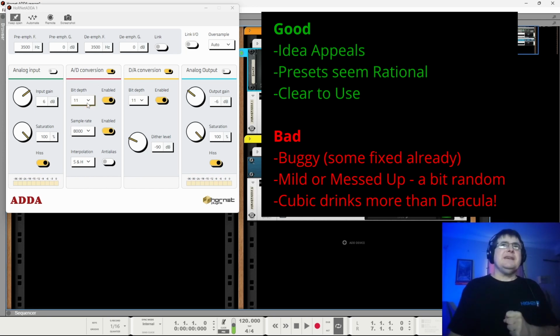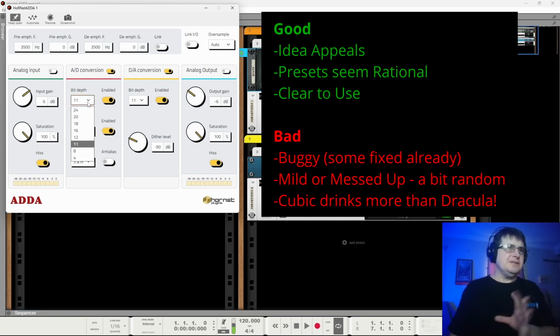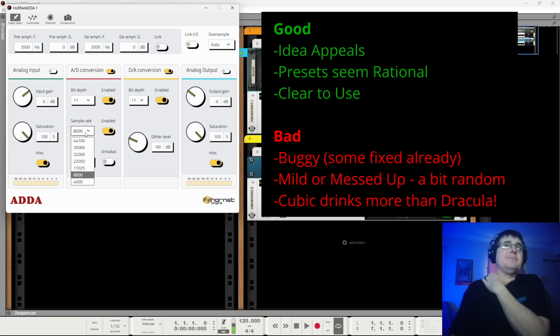The preset things, I had a bit of a frustration with Tal's because he didn't really have much in the way of preset things. This, rather than having whatever number you type in, has some preset bit depths and preset sample rates. They appear rational, but they don't cover everything. If I were to try to emulate my Emax 2 or even my Emax 1, I can't do it, because Emax 1 was 28 and 2 was 39, I think.